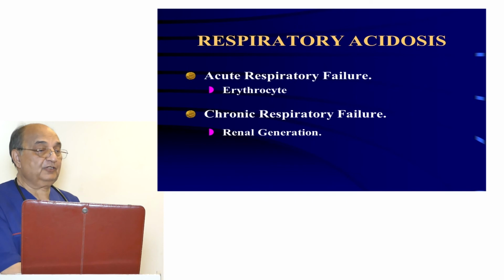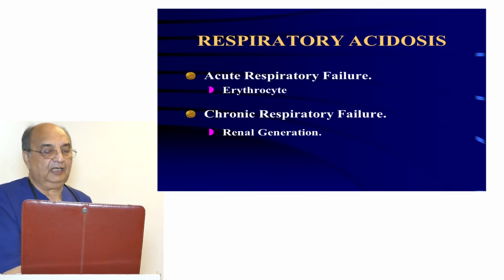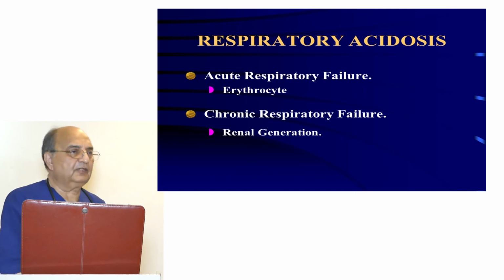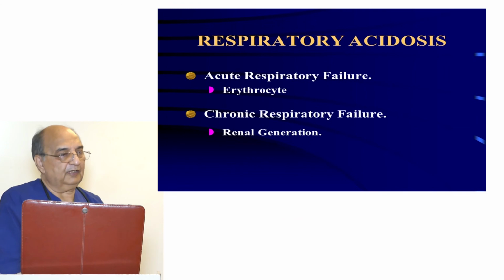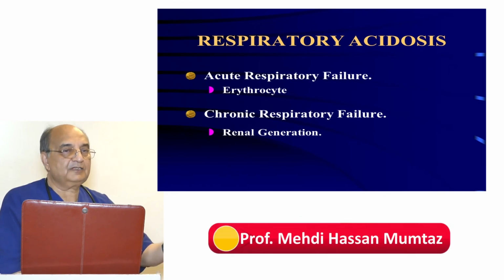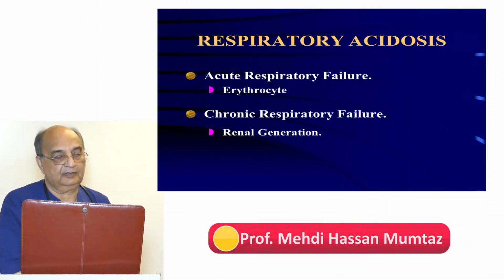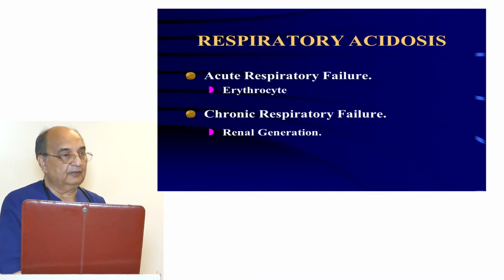Then respiratory acidosis. It could be acute respiratory failure, and it is a chronic respiratory failure. There are so many causes of those. Then in acute respiratory failure, the erythrocytes are the first line of defense. They come into action. In chronic respiratory failure, renal regeneration mechanisms come into action. Right?